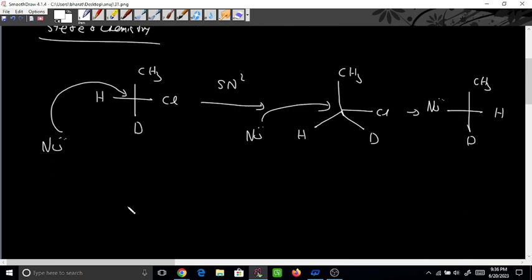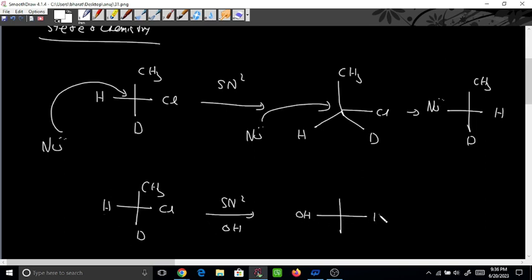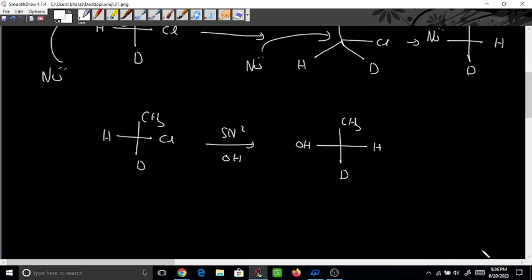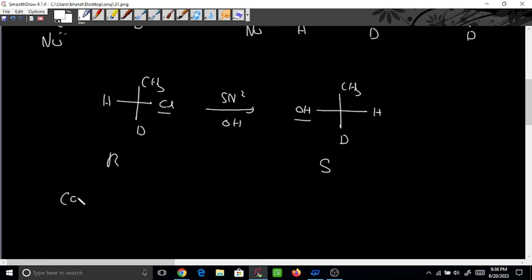If this was SN2, with CH3, Cl, and deuterium, and say I take OH as the nucleophile, what will happen? OH will come from this direction, then hydrogen, then CH3, and then deuterium. Previously one group was in the right hand direction, and the other group came from the backside. That's why this one has come here. So if this configuration is R, this configuration will be S. The configuration has been reversed. This is important.